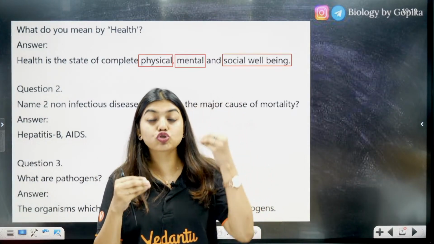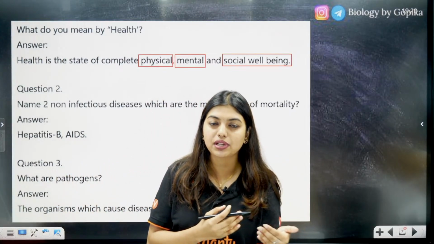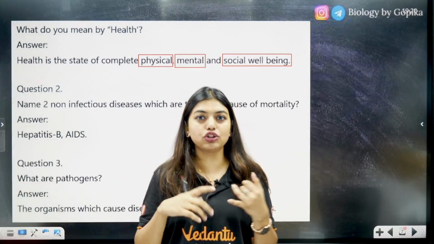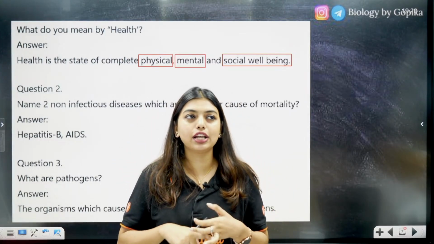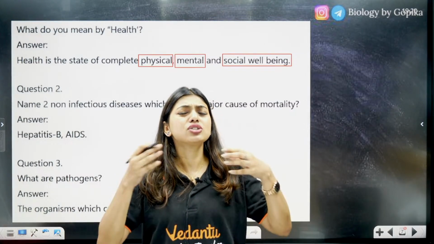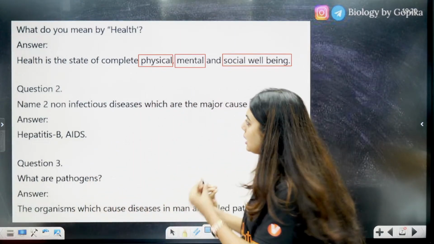When you are socially good, that means how you talk to another person, how you behave with another person. And when I say that you are mentally also doing well, like you're not in depression, you're not crying every day, you're not complaining about the smaller minor things in life. So that means you're mentally in a very good state, you're socially in a good state. That is what is health.